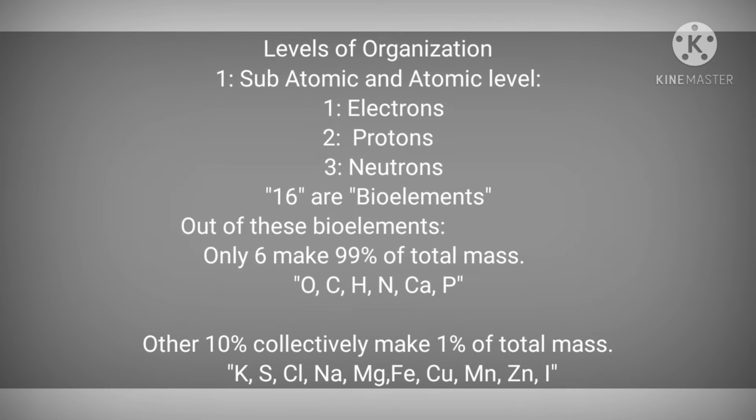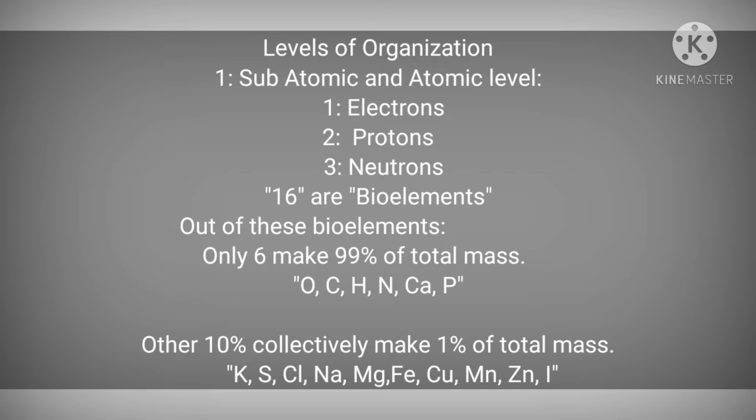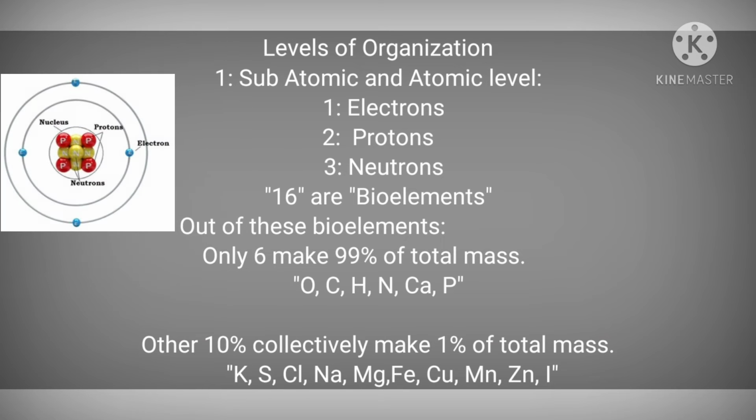Levels of organization: subatomic and atomic level. Do you know our universe is made up of which kind of material? Actually, it's made of matter, and matter is made up of elements, and each element contains a single kind of atom. When scientists researched further, they found that there are some subatomic particles present inside the atom. These are electrons, protons, and neutrons, and they're the most stable subatomic particles.